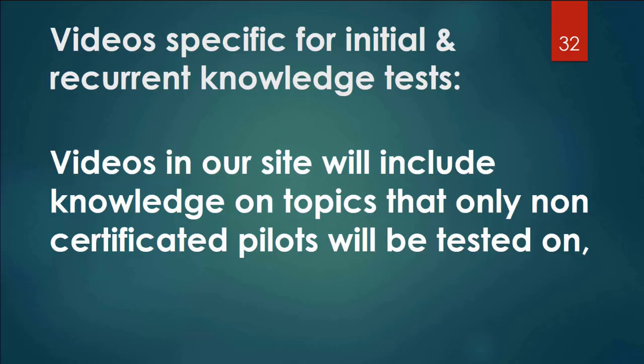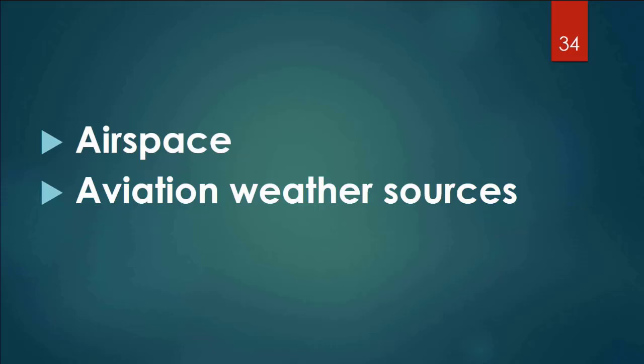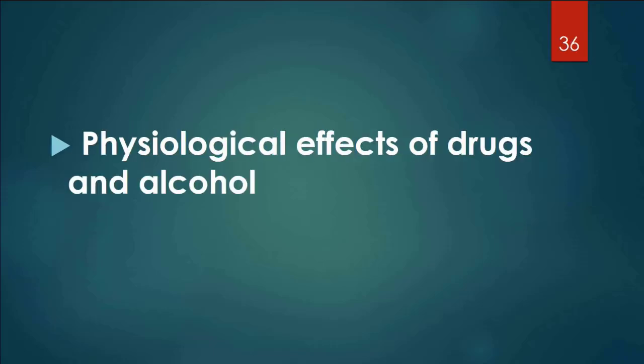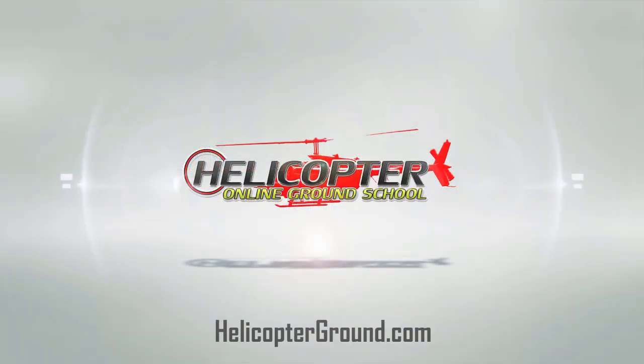Videos on our site will include knowledge on topics that not only non-certificated pilots will be tested on, and can be merely a review for certificated pilots preparing for the FAA online course. Courses such as airspace, aviation weather sources, radio communications, physiological effects of drugs and alcohol, aeronautical decision-making, and airport operations.